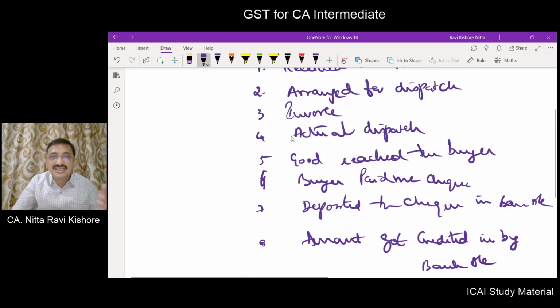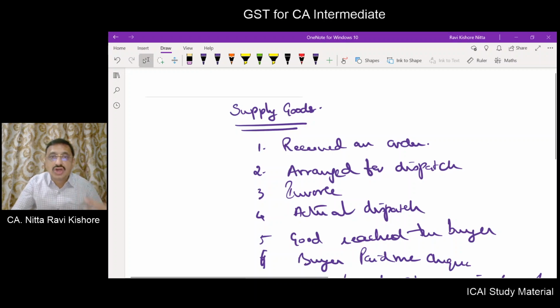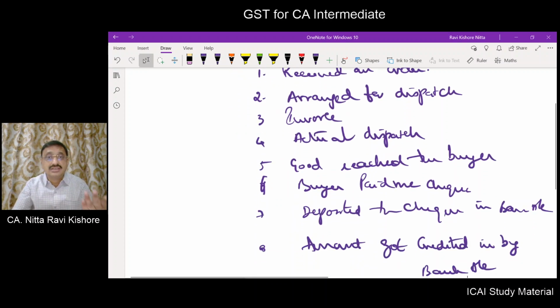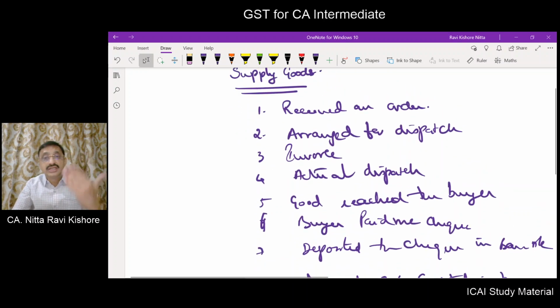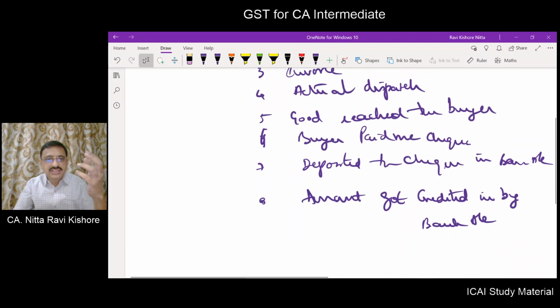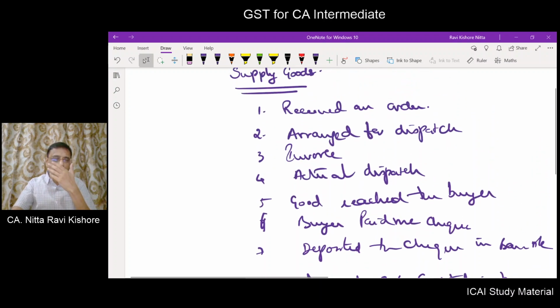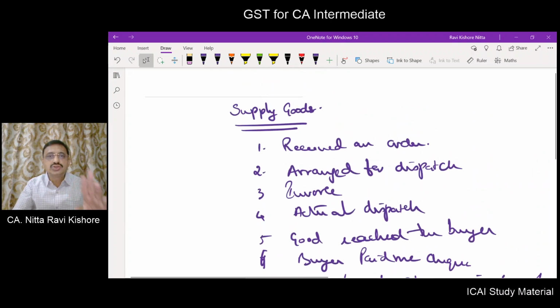My dear friends, all these components of the supply, a single supply, did not happen in one day. They happened on different dates. That is point number one. Coming to point number two, out of all these 8 events, 3 events took place in March.